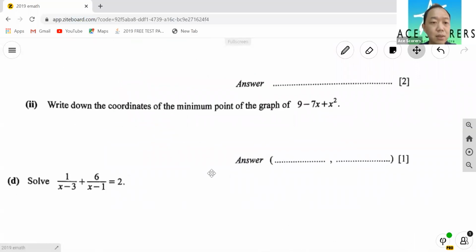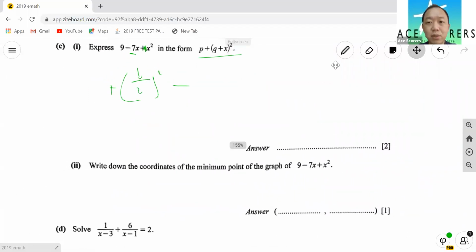Next, write down the coordinates of the minimum point. Now, after you have completed the square, this value is your x value, and this value will be your y value. So the coordinates of the minimum point is actually minus q, comma p. This is the x value, and this one is the y value.